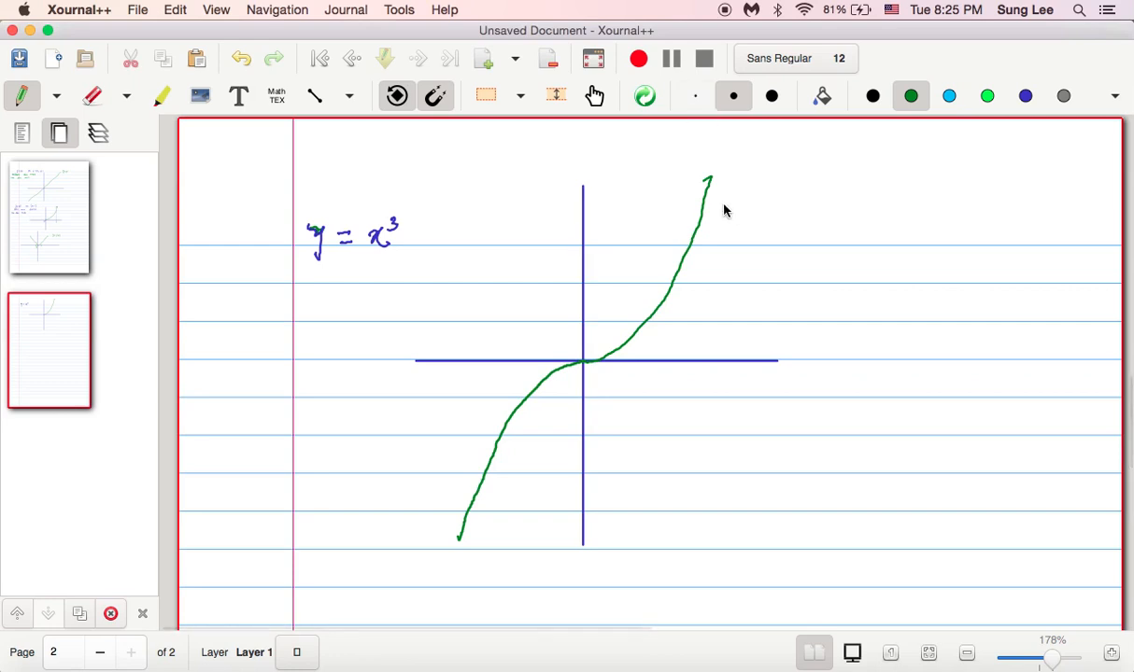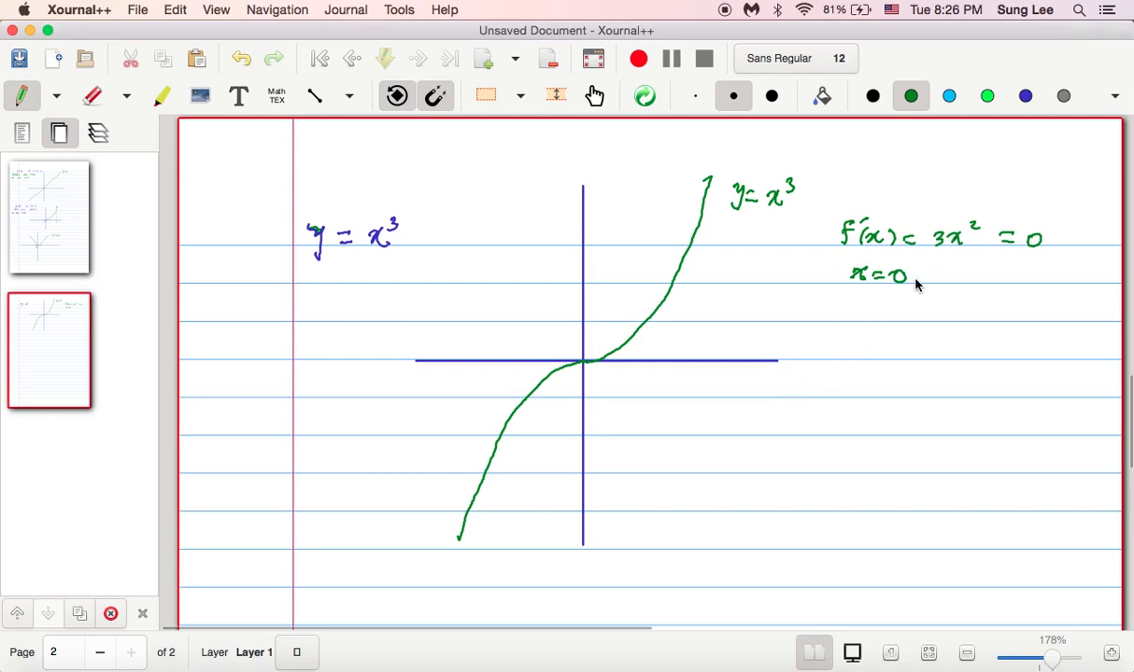Okay, so that's the graph of y equals x cubed. So let's call it f of x, right? F of x. So f prime of x equals 3x squared. Okay, so if you set this equal to 0, we have x equals 0, right? X equals 0.